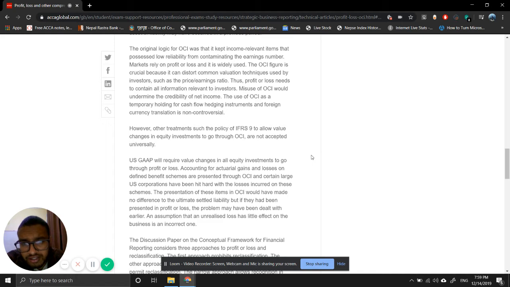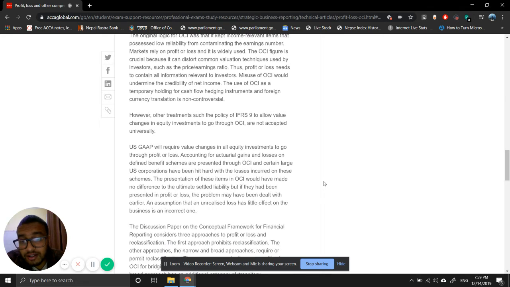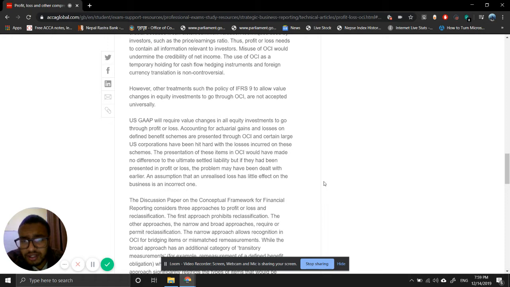The presentation of these items in OCI would have made no difference to the ultimate liability settled. But if they had been presented in profit or loss, the problem may have been dealt with earlier. The assumption that an unrealized loss has little effect on the business is an incorrect one.